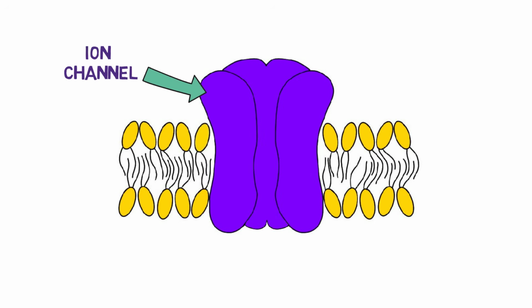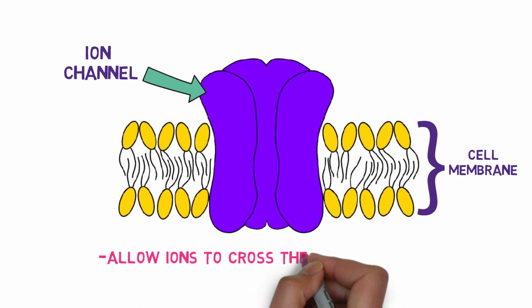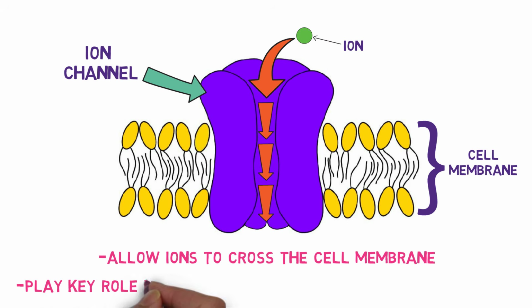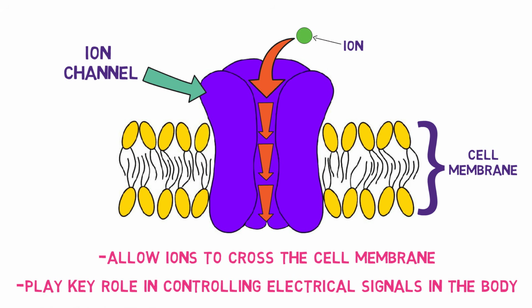Ion channels are proteins found in the cell membrane that allow charged particles called ions to move into or out of a cell. Because the cell membrane is relatively impermeable to most ions, ion channels play a critical role in controlling electrical signals in the body, especially in excitable cells like neurons, cardiac cells, and muscle cells.